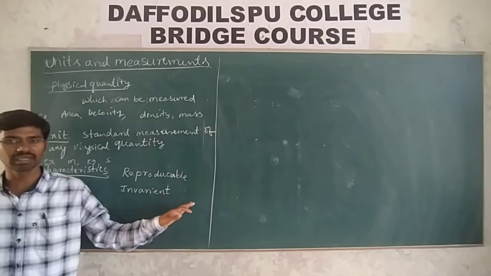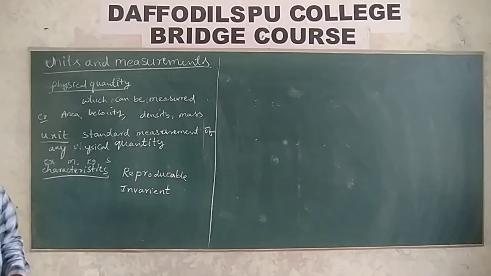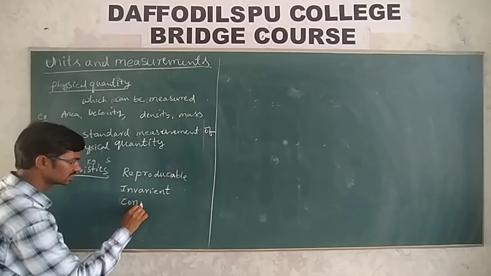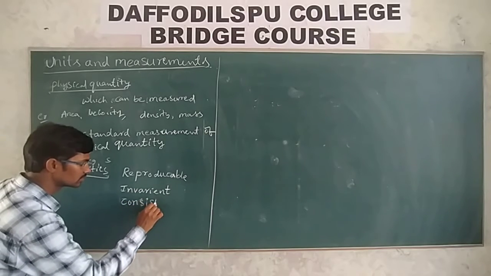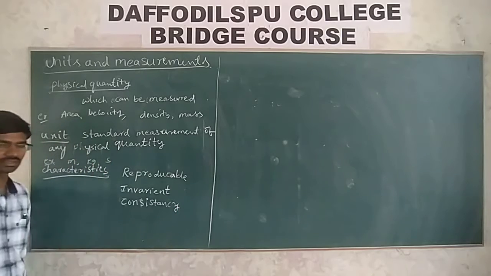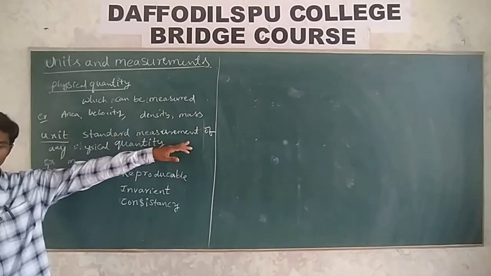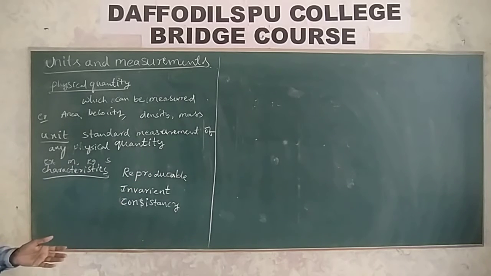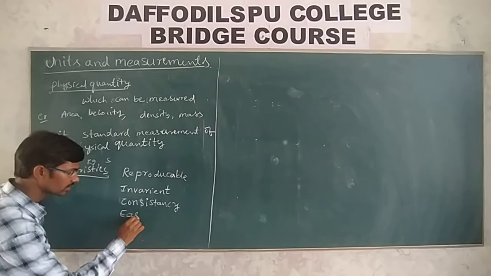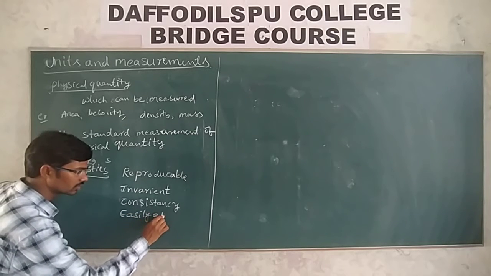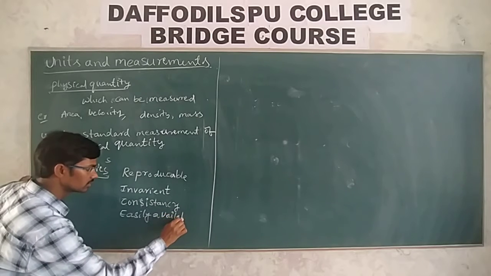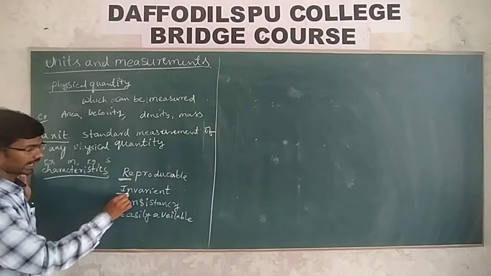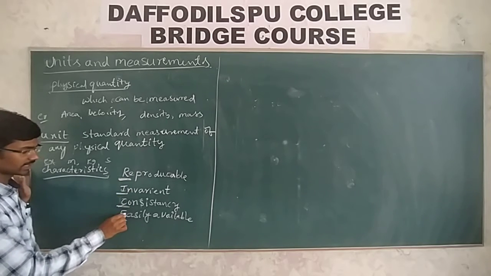The unit should be invariant, and it should be consistent, correct, and consistent. Where you measure should have consistency. And whatever unit we have chosen should be easily available for everybody. Is it? So what are the characteristics of the RICE? What is it then?